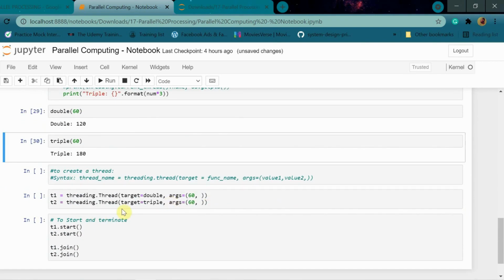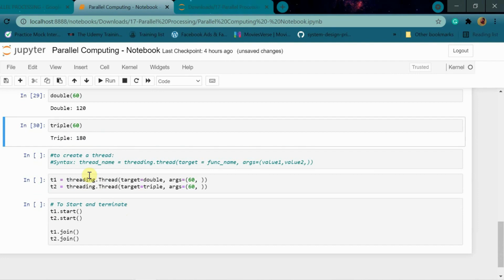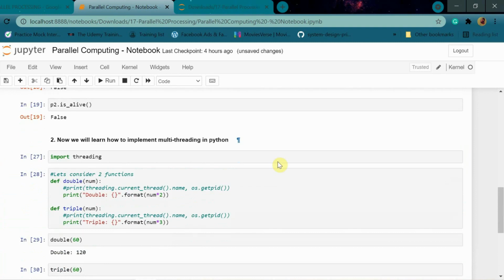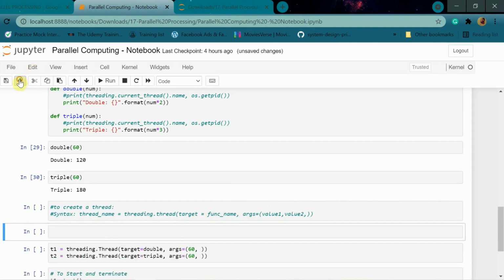So again, similarly to process, we have the syntax for thread. Here it is the thread name, and instead of multiprocessing, it is the threading module name dot the class name, and then the instance, and the syntax is pretty much the same. For target, we give the function name, and for args, we again pass a tuple over here. Otherwise, I could have given another one. Okay, I will just show you, one second.